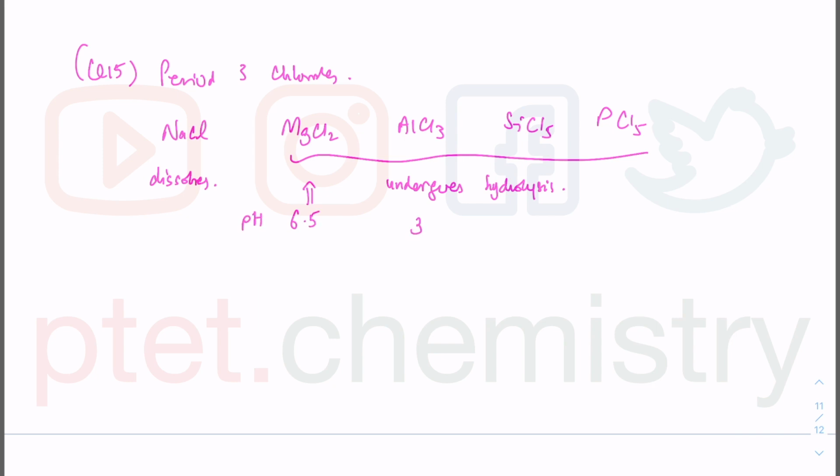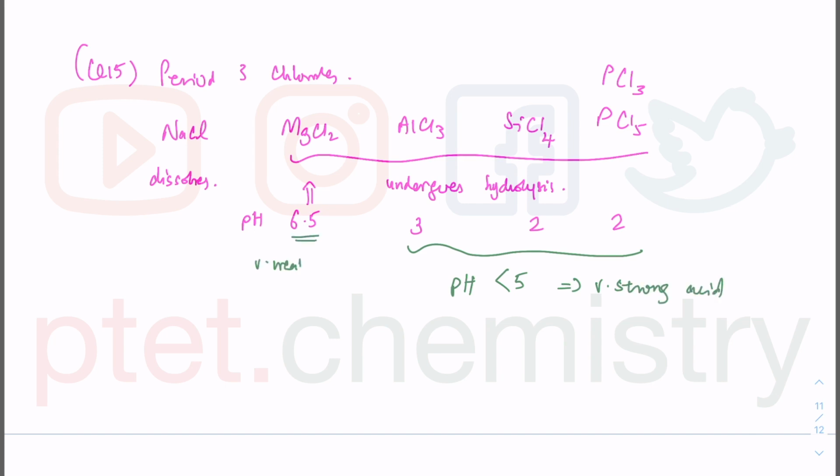AlCl3 gives you pH 3, pH 2 sometimes. SiCl4, I got this formula wrong, as well as PCl5 or sometimes PCl3 as well, are going to end up with very, very strong acid. Now the chloride of Z reacts with water to give a solution with a pH less than 5. The key thing there is less than 5. pH less than 5, very strong acid, whereas this thing is a very weak acid. So do not couple the magnesium in there, meaning A and C are going to be out.